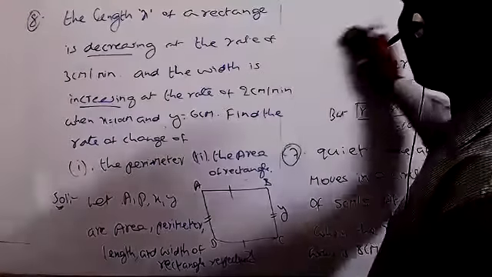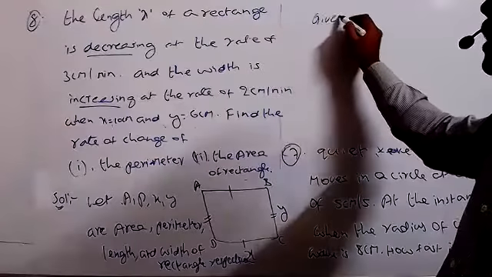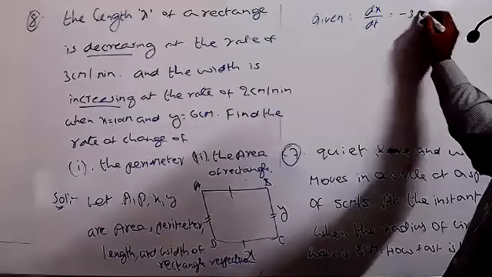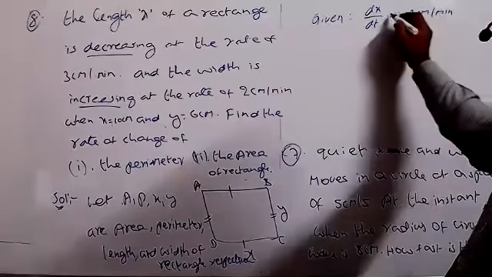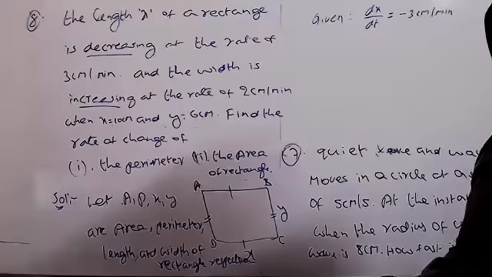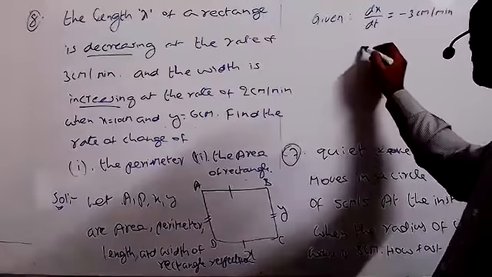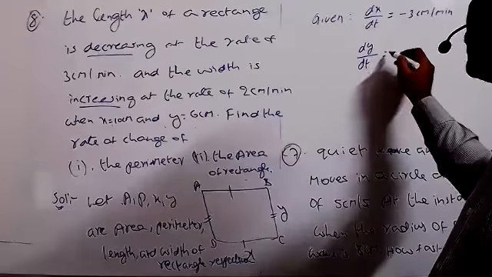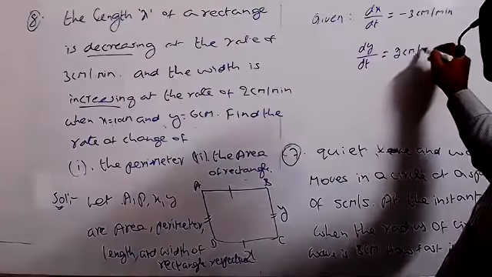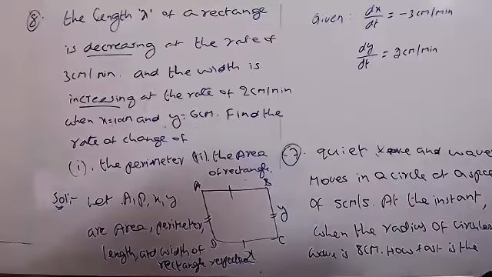Now what is given here? First you can write the given values. Given very clearly dx by dt equal to how much? -3 centimeter per minute. Why are you taking the minus here? Because they have given that it is decreasing. If they give decreasing, you have to take compulsory minus. And dy by dt equal to 2 centimeter per minute, because it is increasing at the rate of 2 centimeter per minute. This is dx by dt equal to -3 and dy by dt equal to 2.